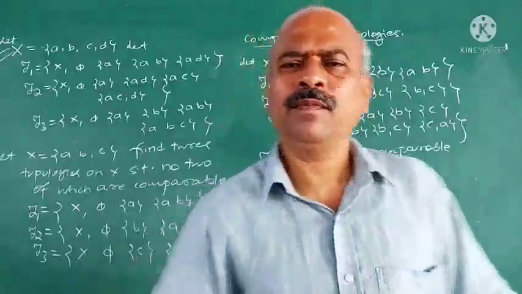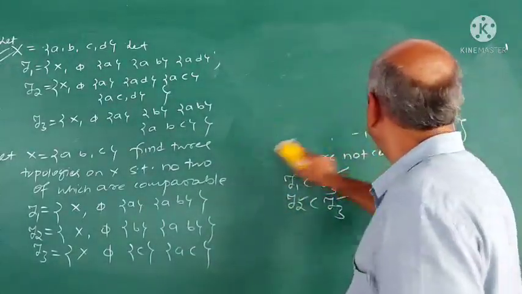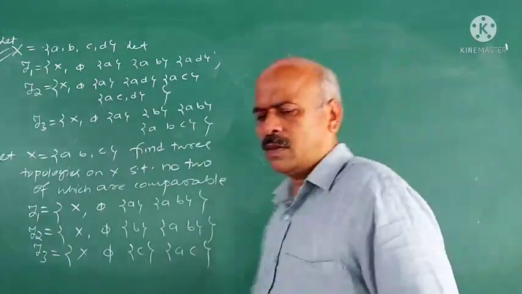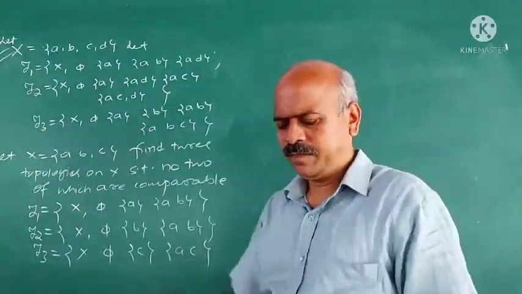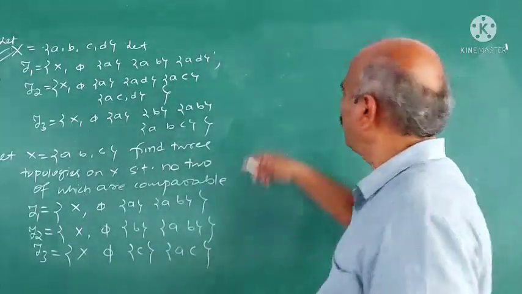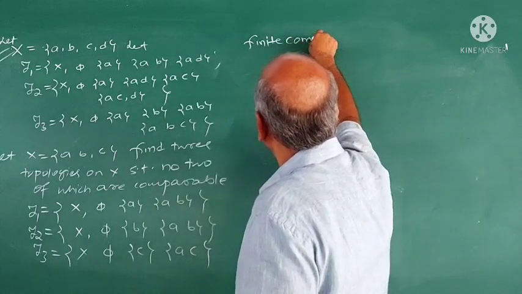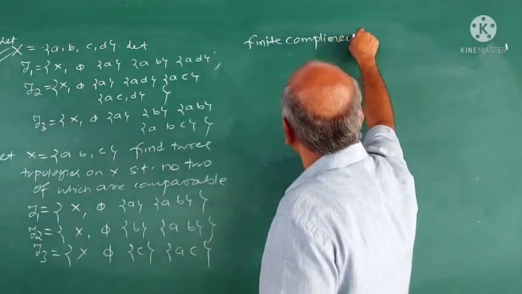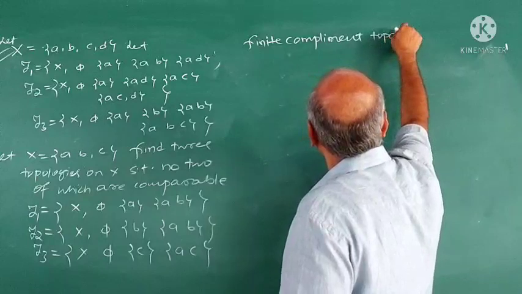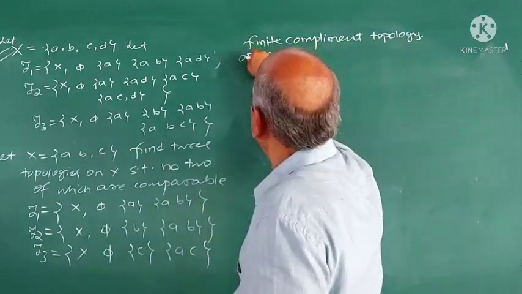Now we consider standard topologies here. The first one is called the finite complement topology, or cofinite topology.